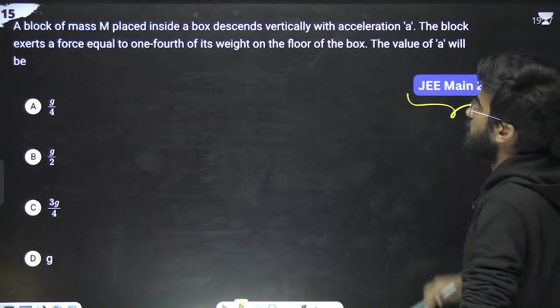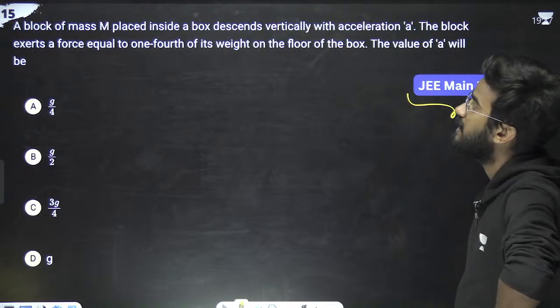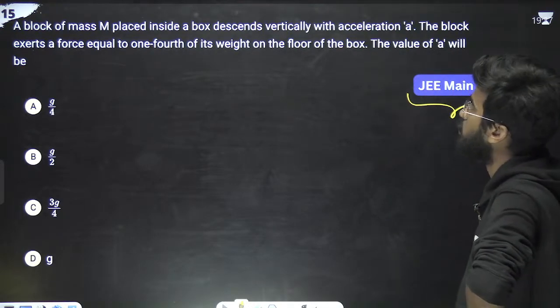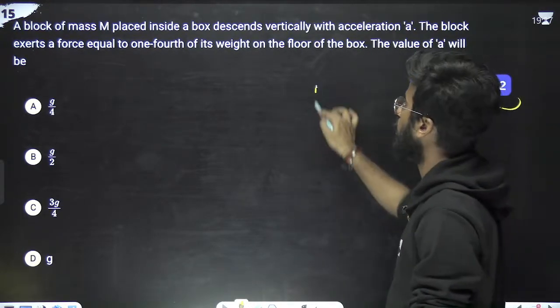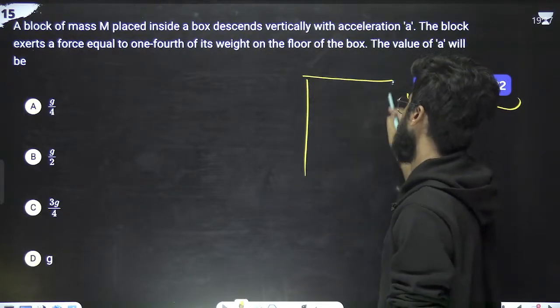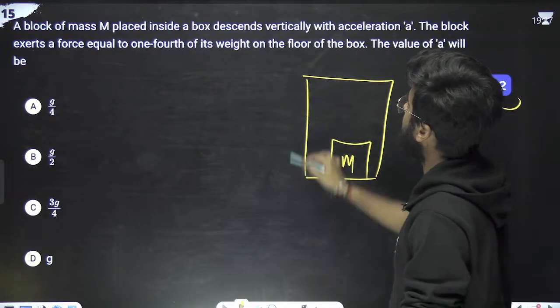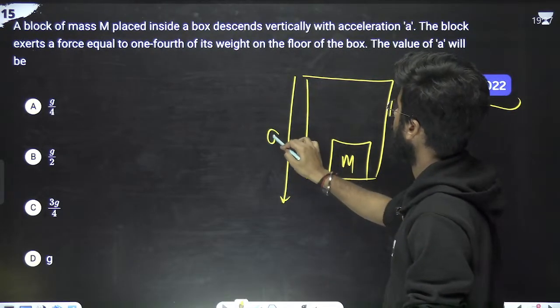JEE Main 2022. What is the question saying? A block of mass m is placed inside a box which descends vertically with acceleration a. This is the box, and this is the block of mass m. This descends vertically with acceleration a.